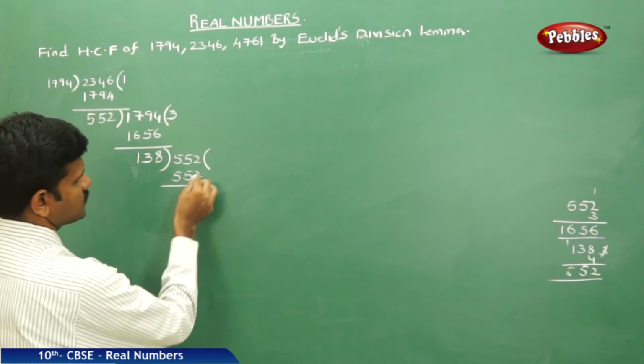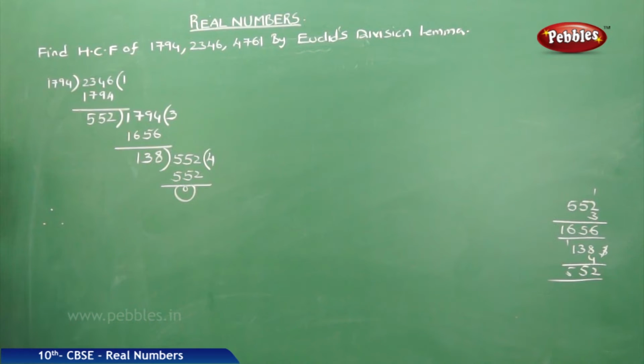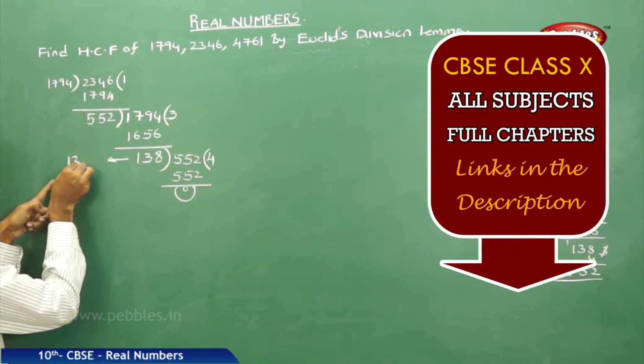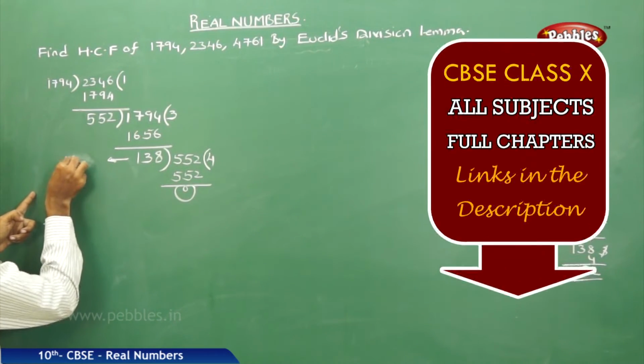The remainder is 0, and that is 4 times. Therefore, your HCF is 138.